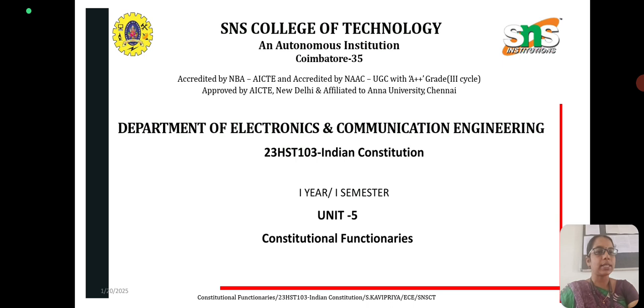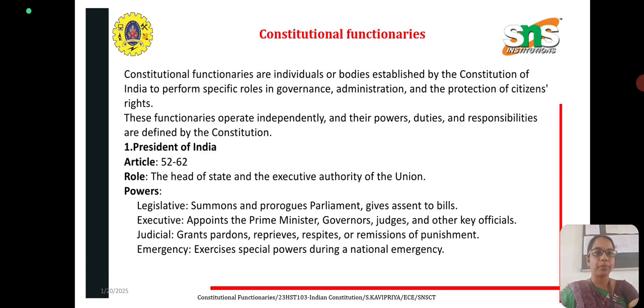I am going to discuss the topic Constitutional Functionaries from the subject Indian Constitution. So first, what are constitutional functionaries? Constitutional functionaries are individuals or bodies established by the Constitution of India to perform specific roles in governance, administration and protection of citizen rights. These functionaries operate independently and their powers, duties and responsibilities are defined by the Indian Constitution.